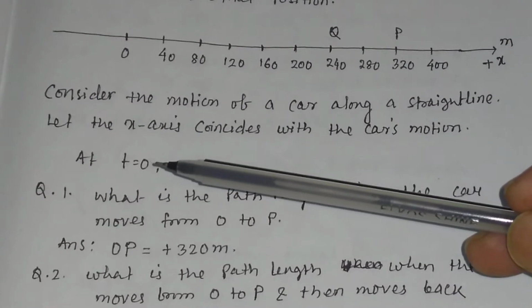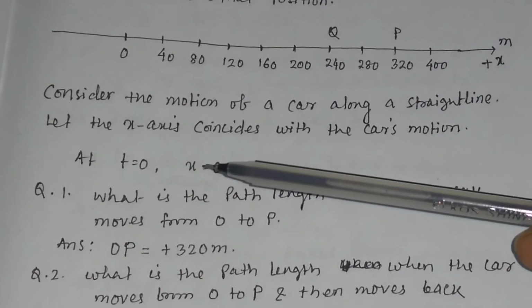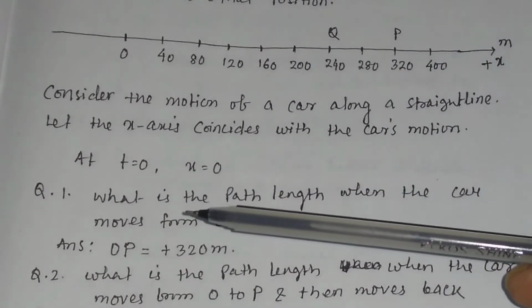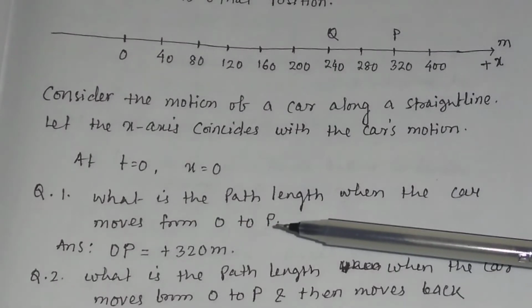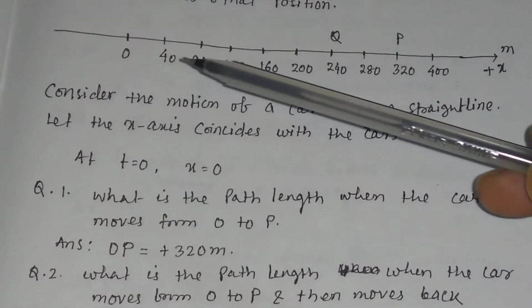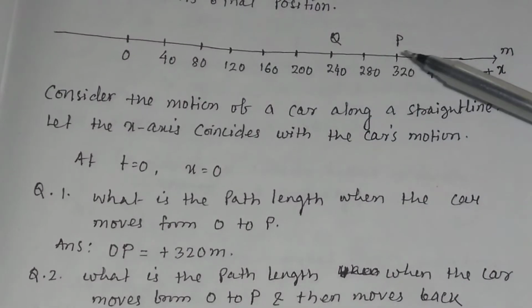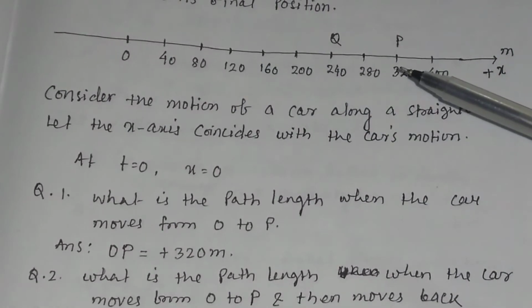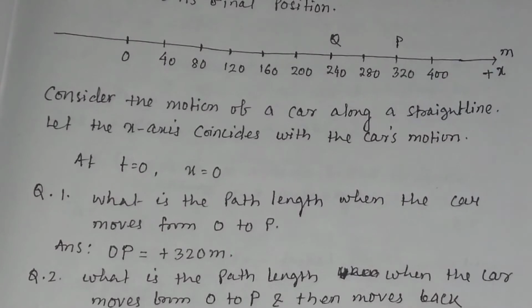Suppose at time t equal to 0, x equal to 0. Then the question is, what is the path length when the car moves from O to P? When the car moves from O to P, the path length is equal to plus 320 meter.